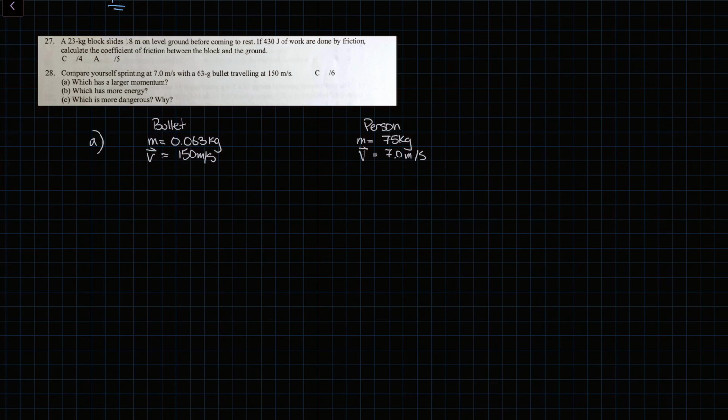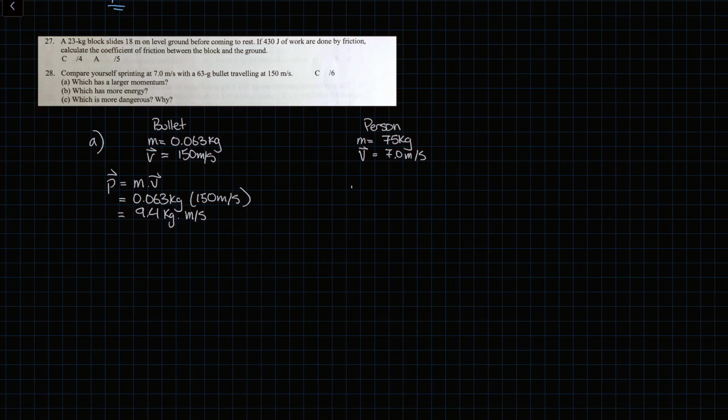We've got to make sure that we put the vector arrow on top of velocity because it is a vector. We have momentum, which is also a vector, mass multiplied by its velocity. So when we are evaluating for the bullet, we have 0.063 kilograms multiplied by 150 meters per second. We evaluate this to being 9.4 kilograms meters per second.